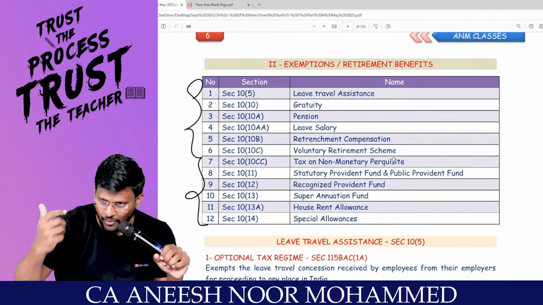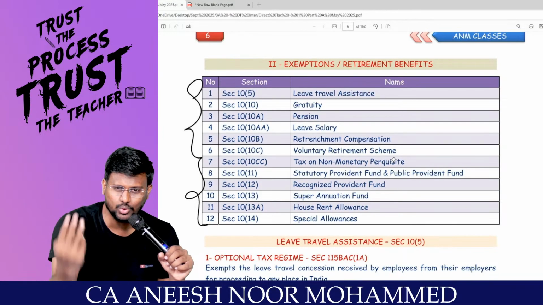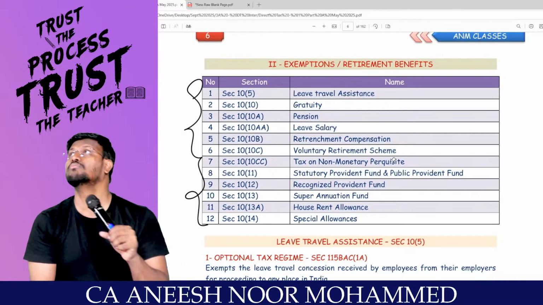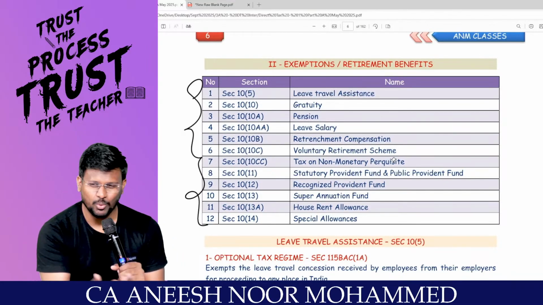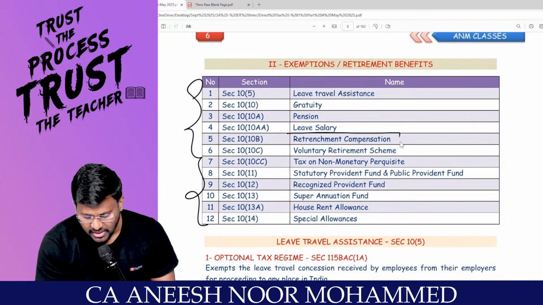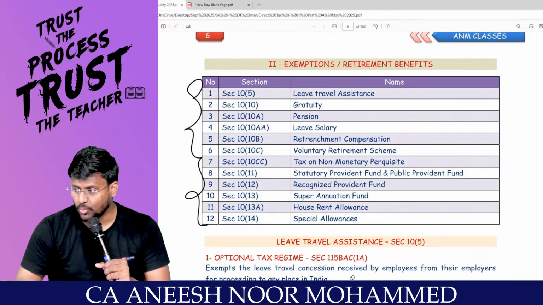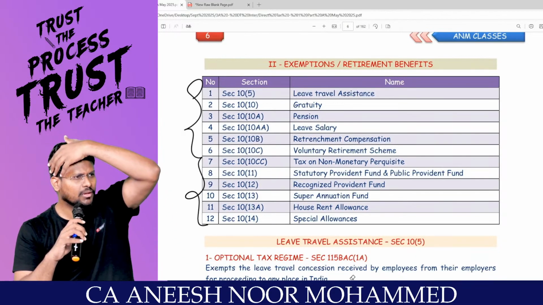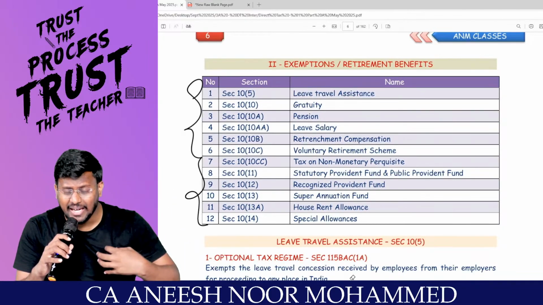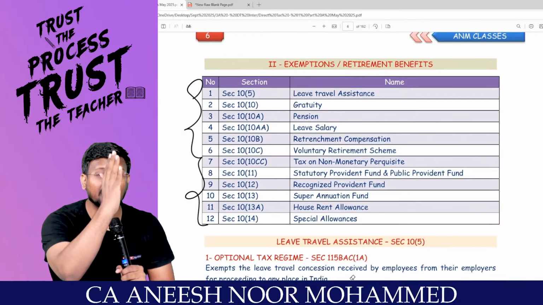Because if I have to find a new job, I need another 2-3 months. Till that time, sir, I can't eat; I have to eat something. So please give me some amount, sir. That is called retrenchment compensation. What compensation? Retrenchment compensation. Retrenchment compensation is an amount paid by the employer to the employee at the time of retrenchment.